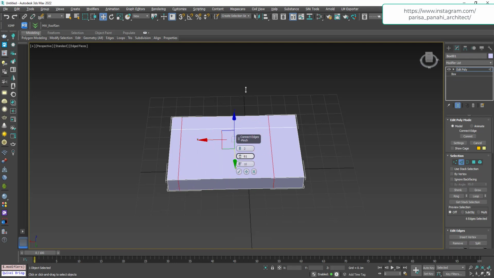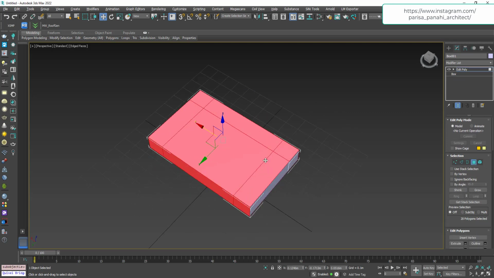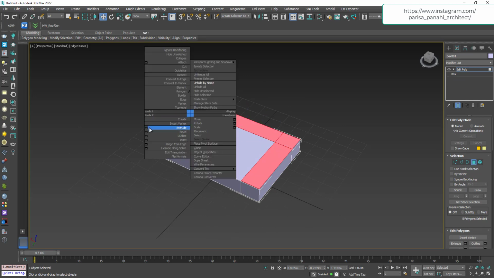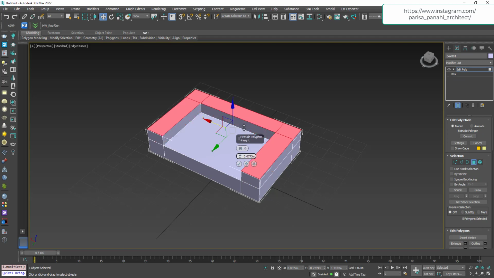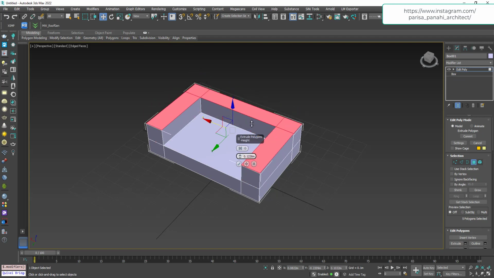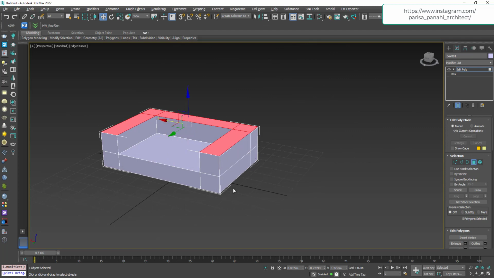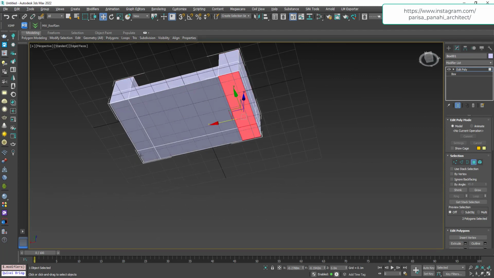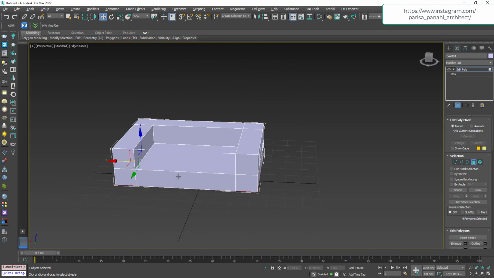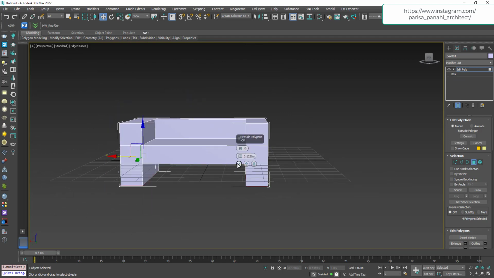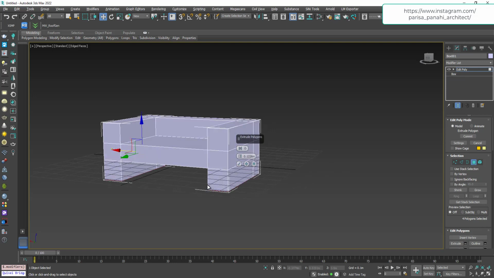Well, Edit Poly has various parts, and you have to learn each of them completely and professionally if you are going to improve your 3D Studio Max. Well, in the following videos, I'm going to explain everything completely. So subscribe here and stay with me, because in the following videos I'm going to describe each item of this modifier completely to be a professional 3D artist.